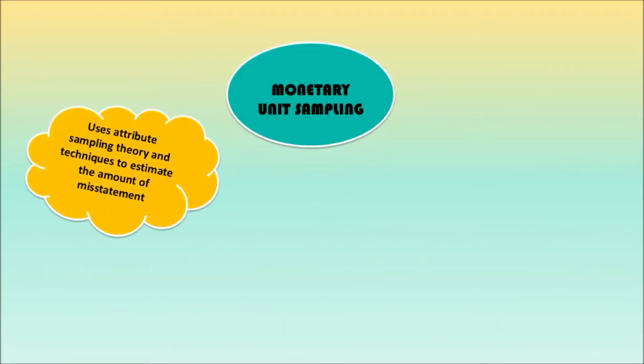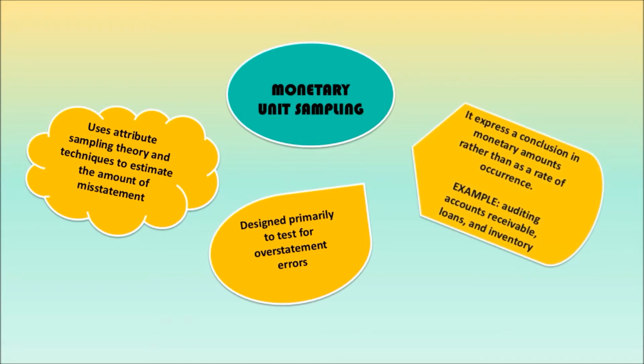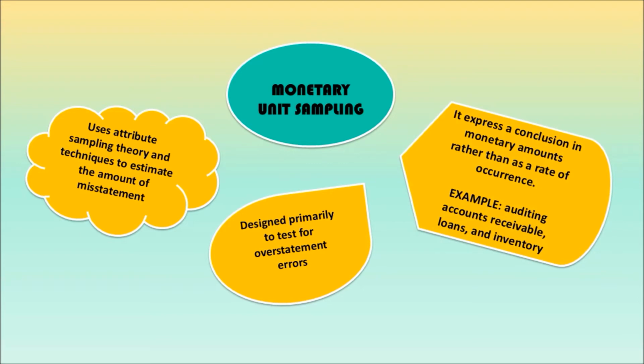Monetary unit sampling is a technique that uses attribute sampling theory and techniques to estimate the amount of misstatement for an organization's account balances. It is designed primarily to test for overstatement errors in the sample. It expresses a conclusion in monetary amounts rather than as a rate of occurrence. As an example, auditing accounts receivable, loans and inventory.